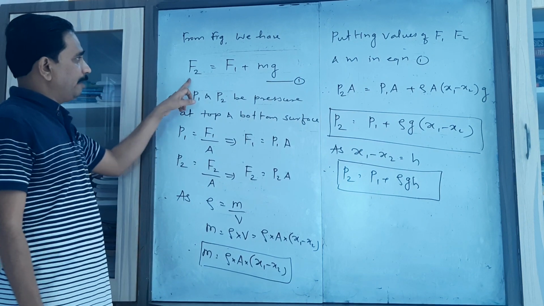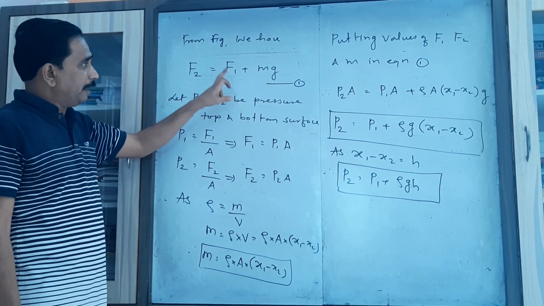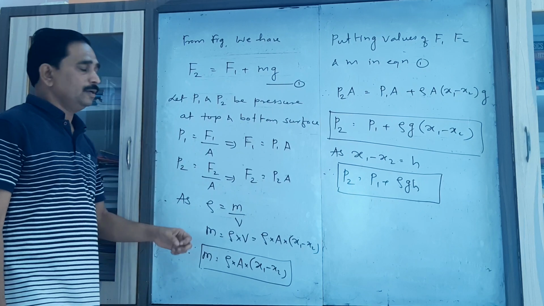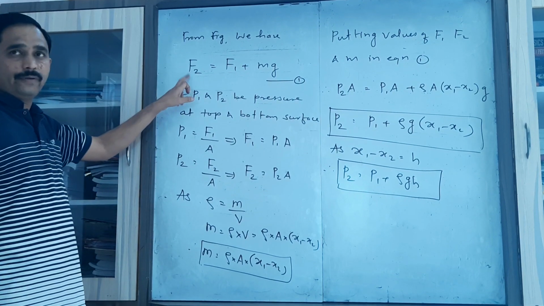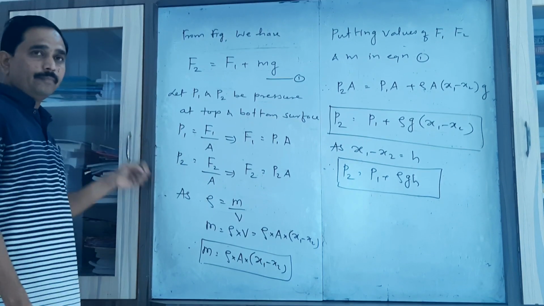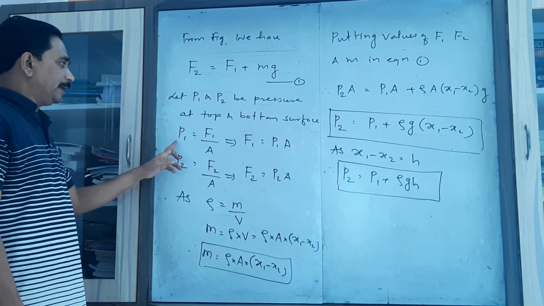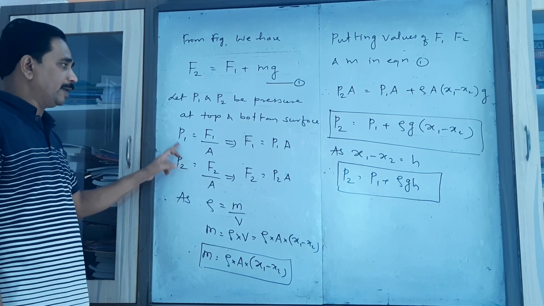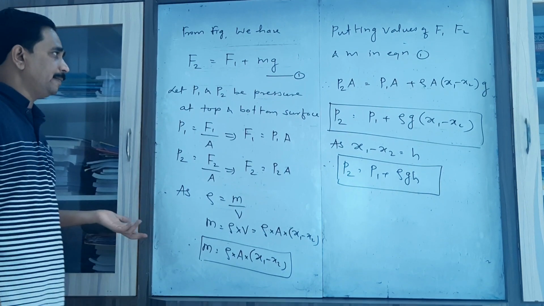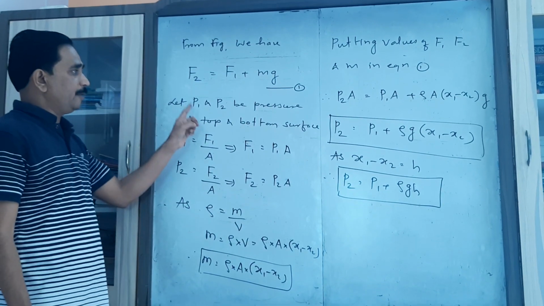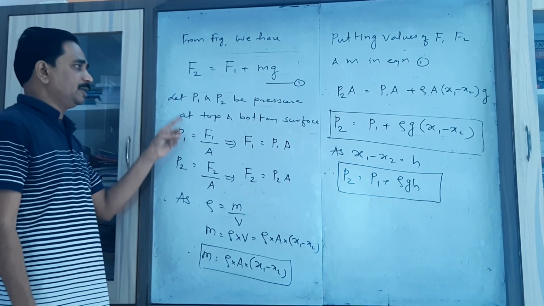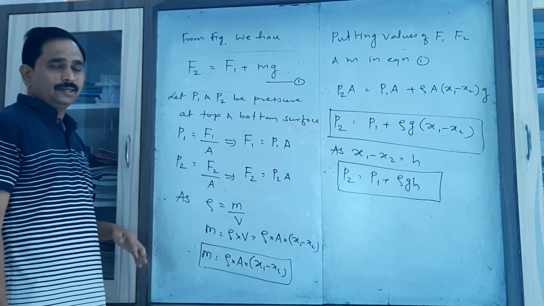Now we have to find the values of F2, F1 and m. We can easily find out the values of F2, F1 and m by using the formula that pressure equals force upon area. We consider here P1 and P2, which are the pressures at the top and bottom of the cylinder.